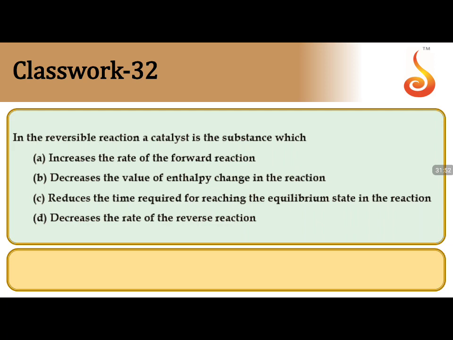Coming to 32, a catalyst is a substance which increases rate of forward. It is correct. Increases for a reversible, they are asking you, so it is not only forward. Decreases value of enthalpy change in the reaction. No change, because delta H will not get affected. The value of enthalpy remains same. Only activation energy decreases. So the catalyst decreases activation energy,